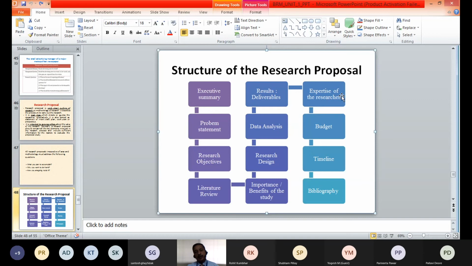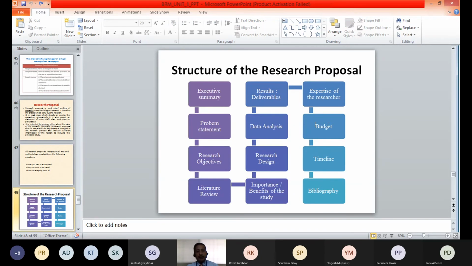Then is expertise of the researcher. The researcher needs to specify his experience, his expertise in special areas. Next is budget. He needs to specify the cost or the budget of that particular research, step by step, at what stage what will be the cost of conducting research.